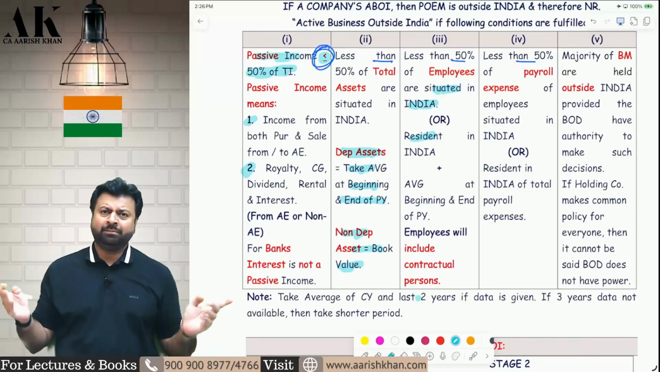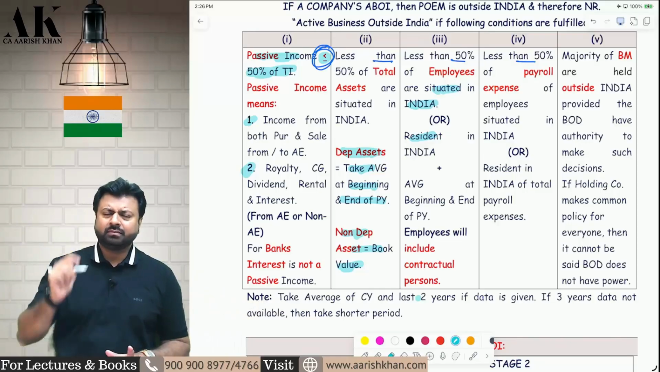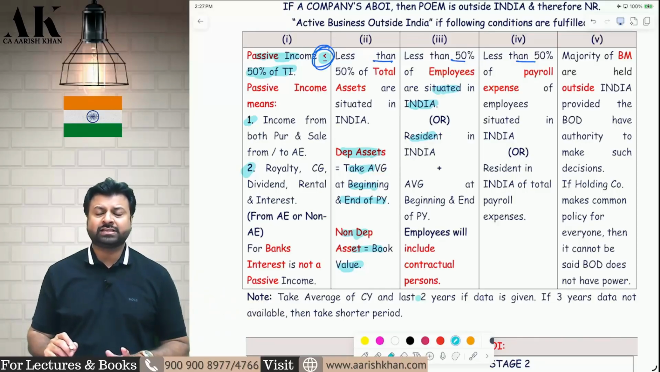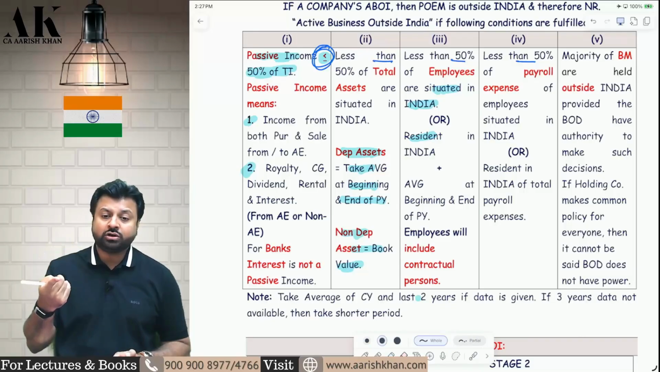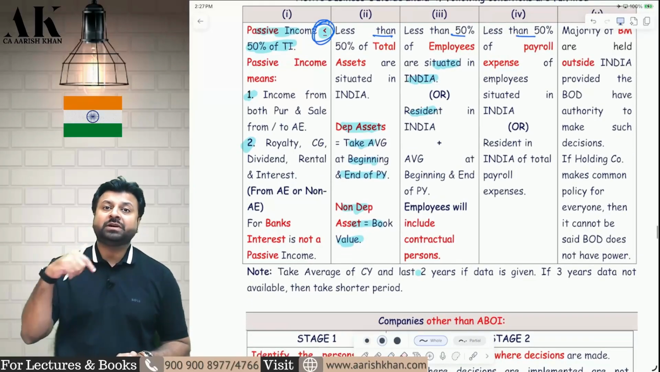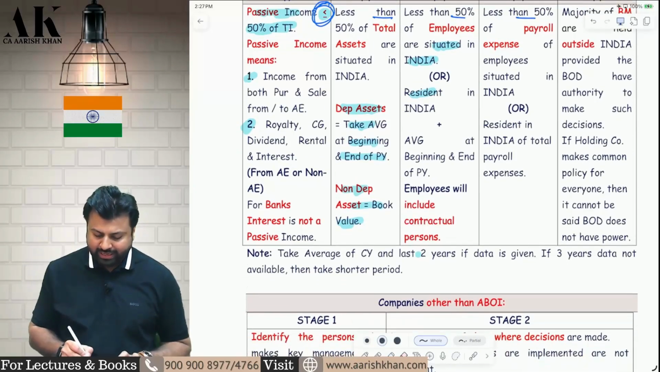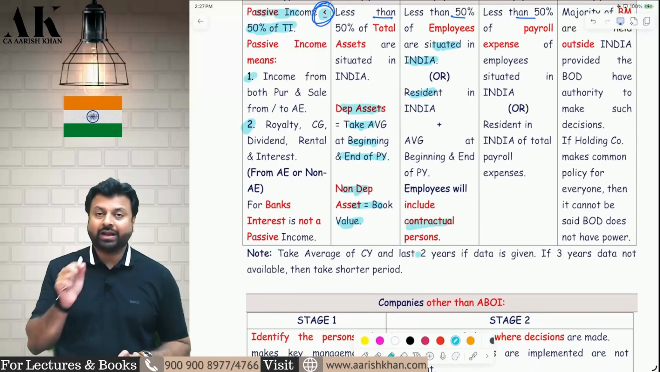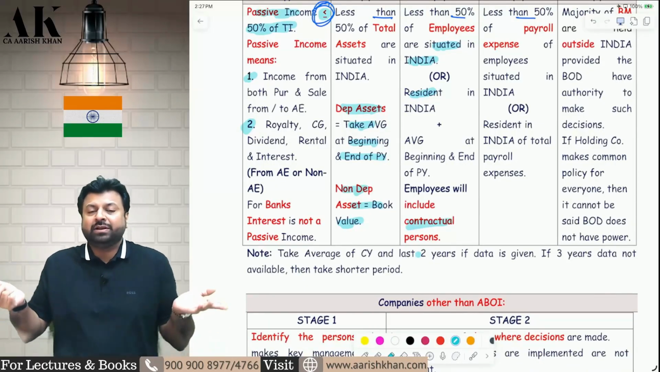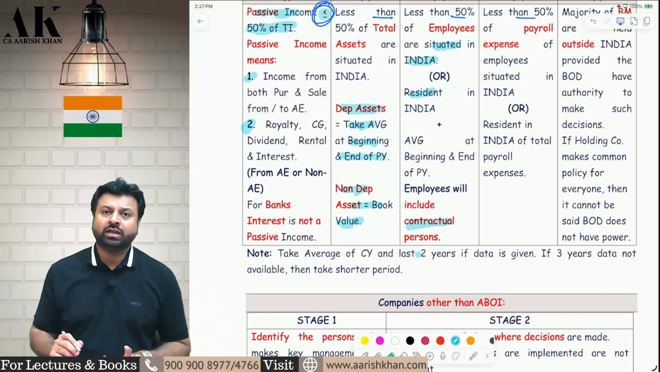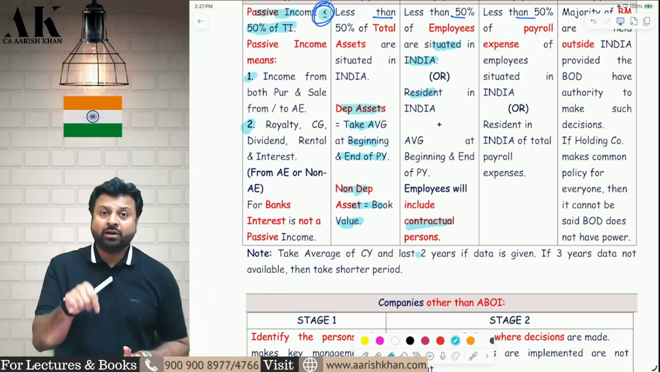So find out the total employees, take in the denominator, and in the numerator take the employees which are situated in India or which are resident in India. That percentage has to be less than 50%. Employees will not only include payroll employees, but will also include contractual employees. Any employee working on a contract basis but functioning in a similar manner will also be part of what? Employees. Employees need not be payroll employees, it can also be contractual employees.